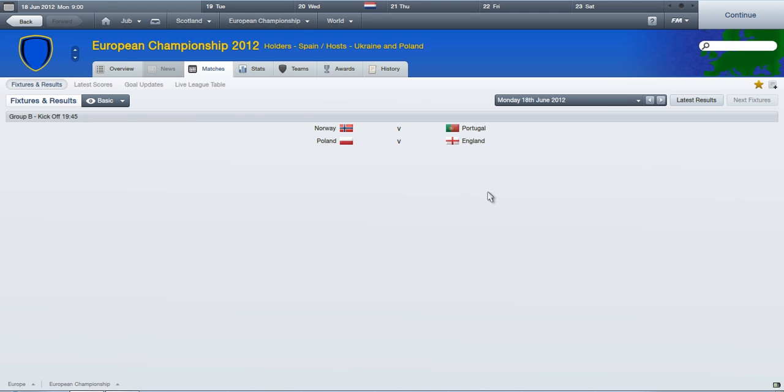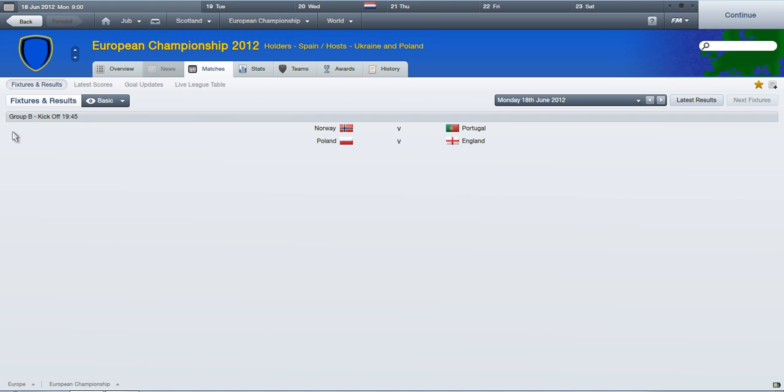Now I don't know if that is actually going to be the case when the games actually play, whether they both play at the same time as in here. So I am just going to assume then that they are, or whether the TV rights haven't been distributed for the times yet. I don't know whether they play each other at the same time. We'll have to see. So now what this means is I have to pick and choose one game.